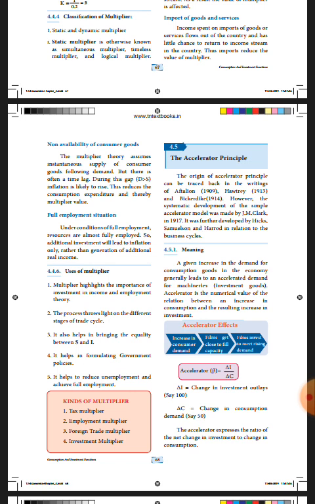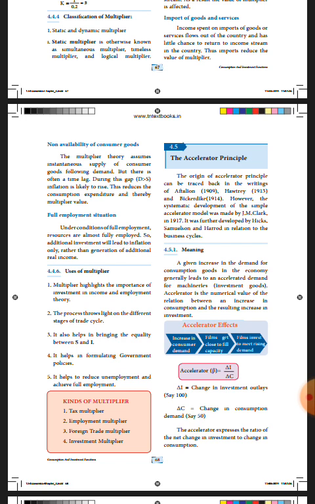Last use is it will be very helpful to reduce the problem of unemployment. Unemployment means people are ready to work, capable to work, but they are not getting a job. That is called unemployment. So it will be very helpful to reduce unemployment and to achieve full employment. These are all the uses of multiplier.